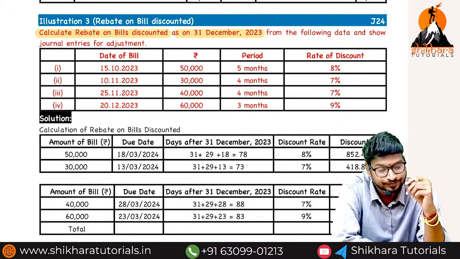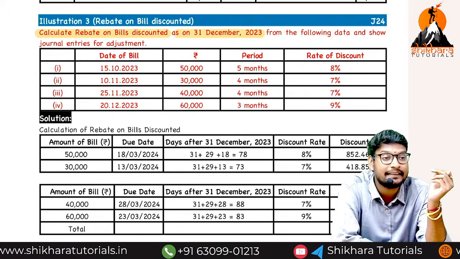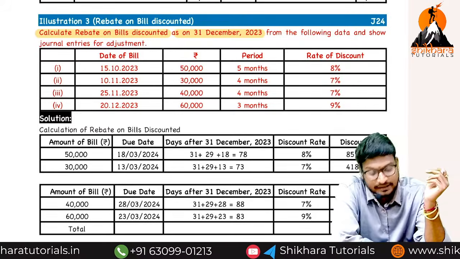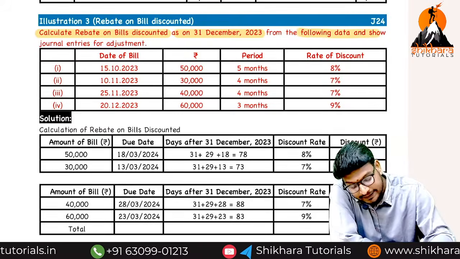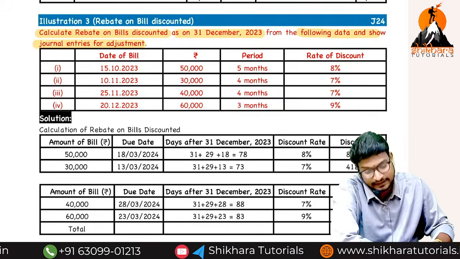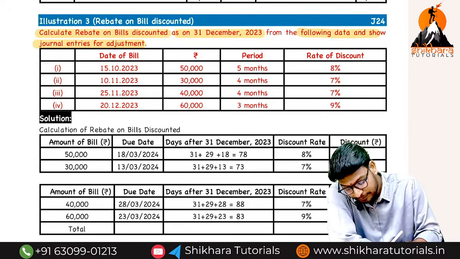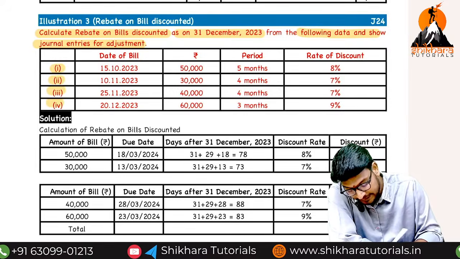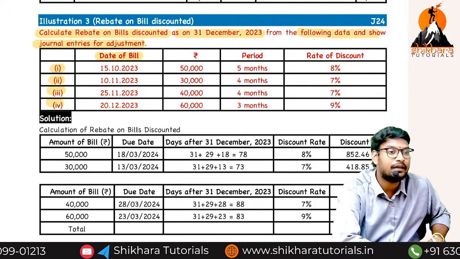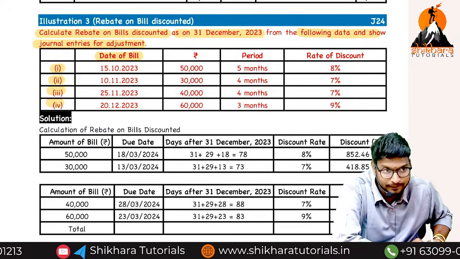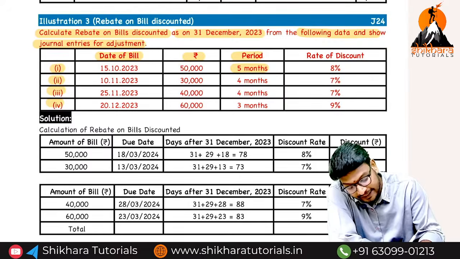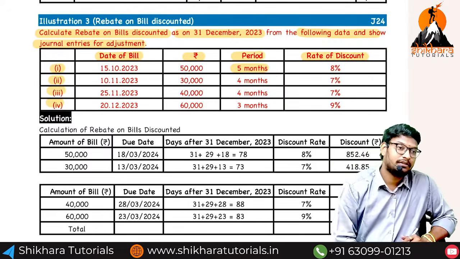That means here the bank is following the calendar year as its financial year. Year end December means that is a calendar year. From the following data, show the journal entries for the adjustment. So again they are asking for journal entries also. There are 4 bills: 1, 2, 3 and 4. The date of bill means the date the bill was drawn. Period, amount and rate of discount are also given.